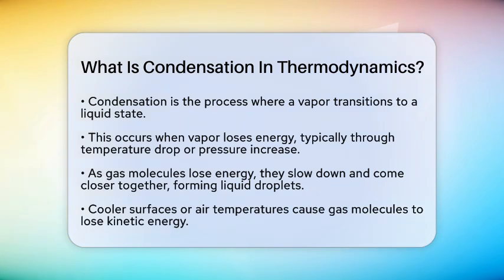Let's break it down. Condensation occurs when a substance transitions from a vapor or gas state to a liquid state. This happens when the vapor loses energy, which can occur through a drop in temperature or an increase in pressure. As the gas molecules lose energy, they slow down and begin to come closer together, eventually forming liquid droplets.